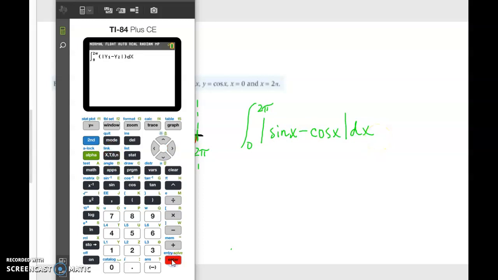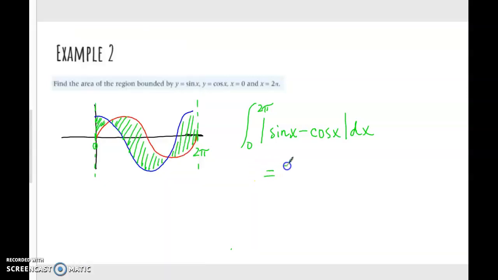And press enter. And it's going to take a minute. His little brain is working. But it's going to show us the value. The value of that integral is 5.66 approximately. All right. So we can use a couple of different methods on our calculator to find these values.